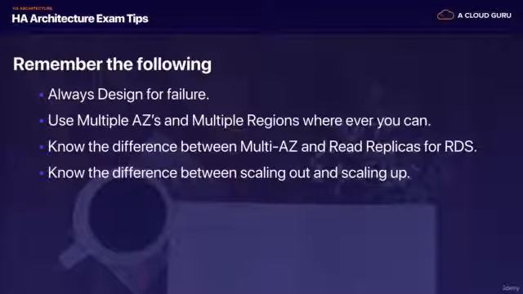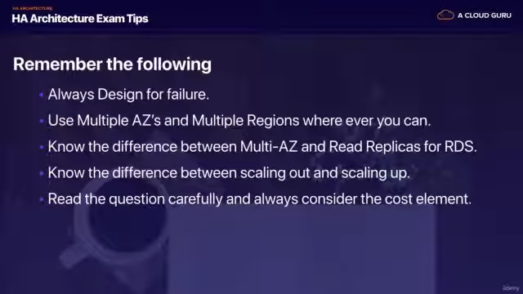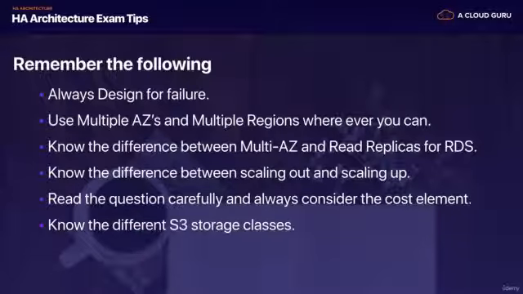You should know the difference between scaling out and scaling up. Scaling out is where we use auto-scaling groups and we add additional EC2 instances. Scaling up is where we increase the resources inside our EC2 instances. So we might go from a T2 micro to a 6x extra large or something like that. That's where you increase the amount of RAM or CPU, etc. And you should always read the questions carefully and always consider the cost element as well. Sometimes it will say, how can you do this in the most cost-effective way possible? And then there'll be one answer that's complete overkill and super expensive versus a much simpler way of doing it that's cost-effective.